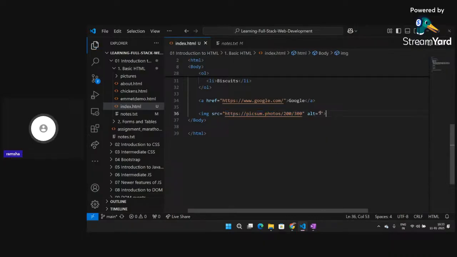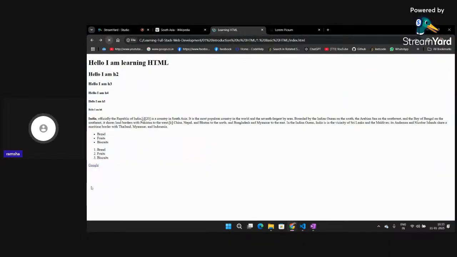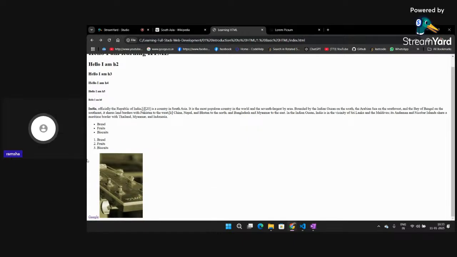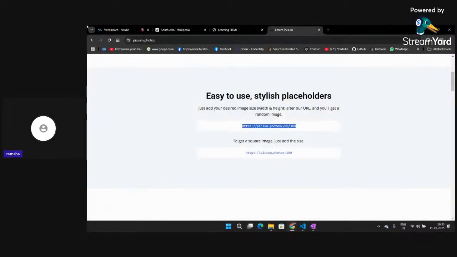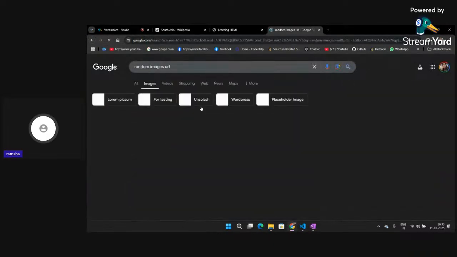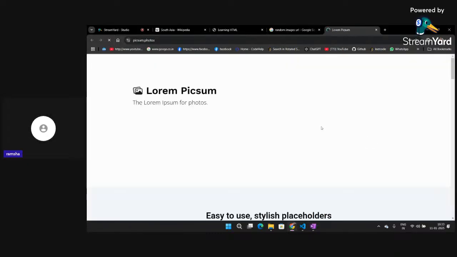I can save it. I am leaving alt empty for now. I will go back to my web page and click on refresh. So you can see I am getting one image, right? This is a random image generated from Lorem Picsum. So you can add any URL of the image that you want from the src, be it from other web pages also. If I just take this random dog image, right?